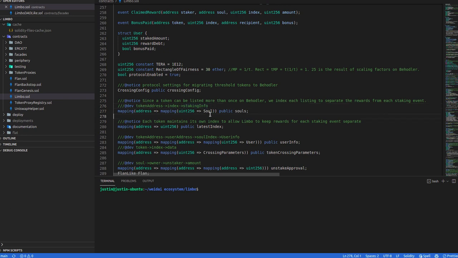So what this means is that the same token can be listed multiple times on Limbo. Not at the same time, but successively. So what we could do, for instance, is we list a token that we like. Let's say, we're going to do this a lot with LP tokens, I know. So let's say we've got Scarcity, I don't know, which one haven't we listed yet? I think we haven't listed, okay, here's one, IF. We haven't listed the LP token IF on Behodler.